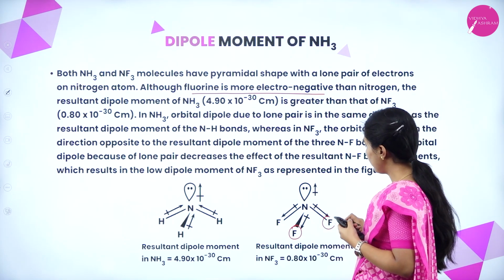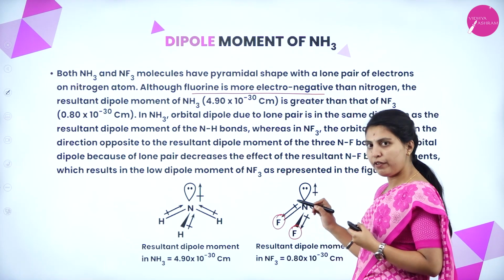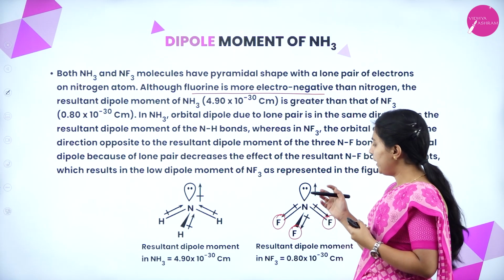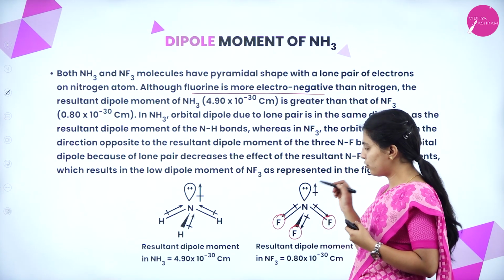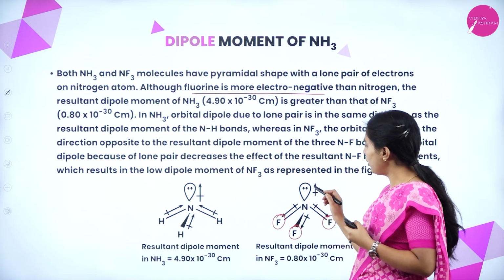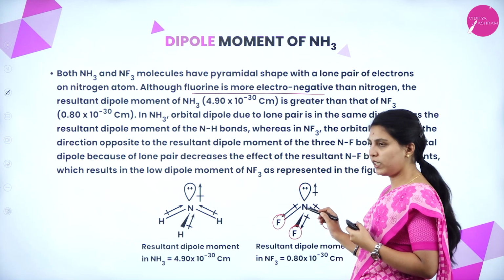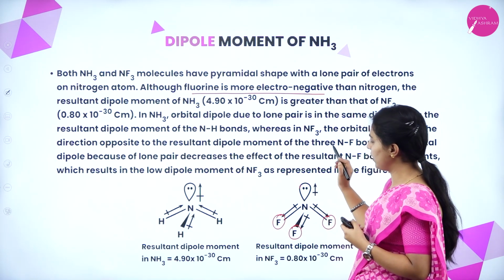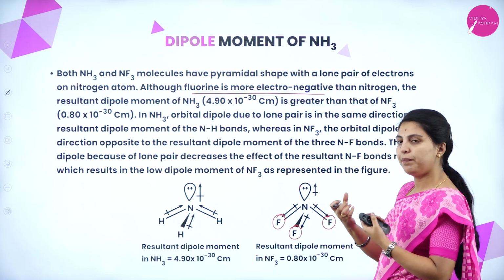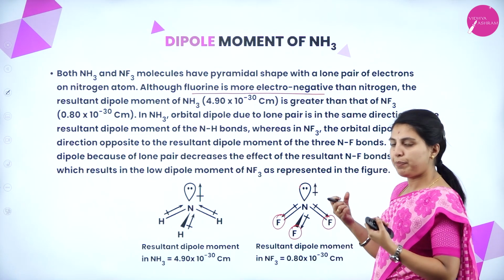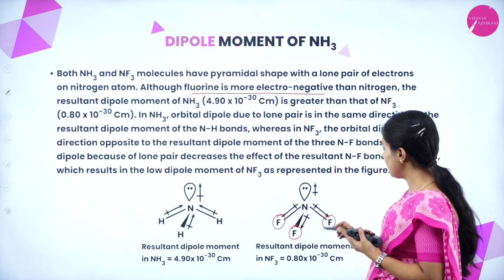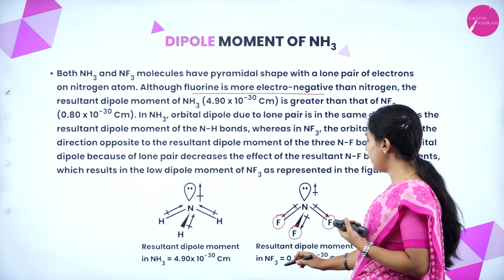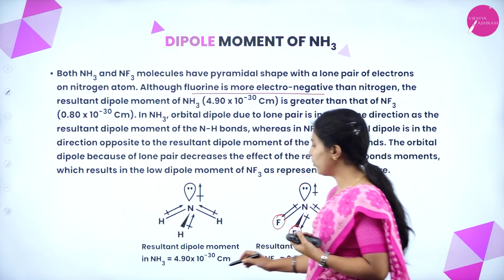See here, in NF3, whatever fluorine atoms are there, they will pull the electrons towards their side. But here, due to the lone pair present on the nitrogen, it will move on the other side. Okay, that resultant will keep on opposing. That's why the overall resultant dipole moment will be decreased compared to ammonia.